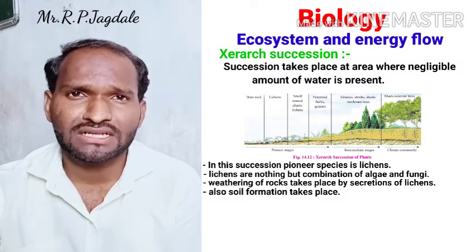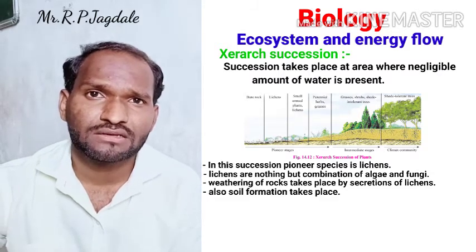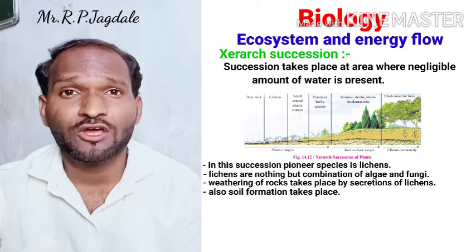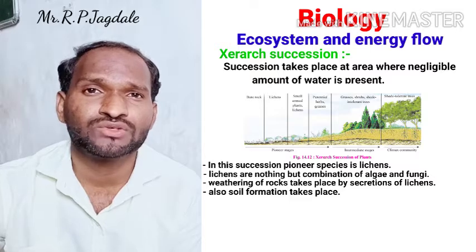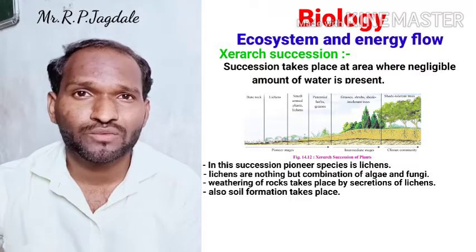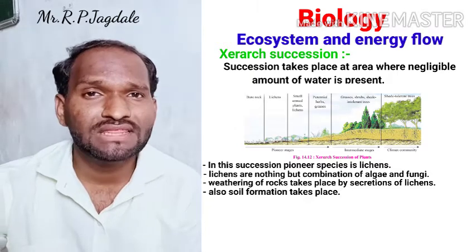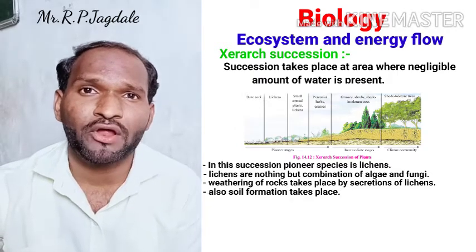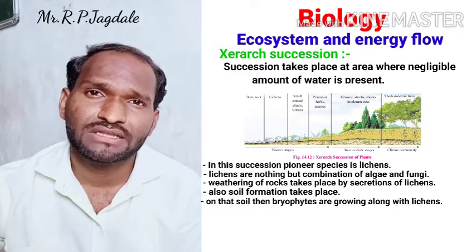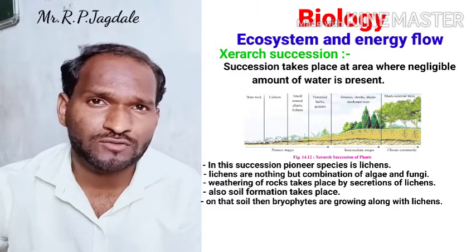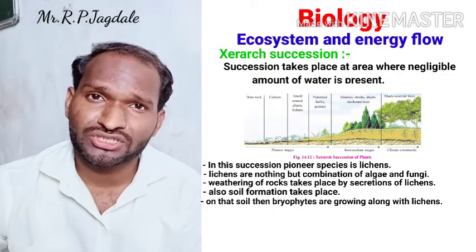From the rocks there are a few soil particles, and on these soil particles some organisms are going to survive. So in the next stage, along with the lichens, some bryophytes survive. Bryophytes hold the small amount of soil particles and survive in that condition.